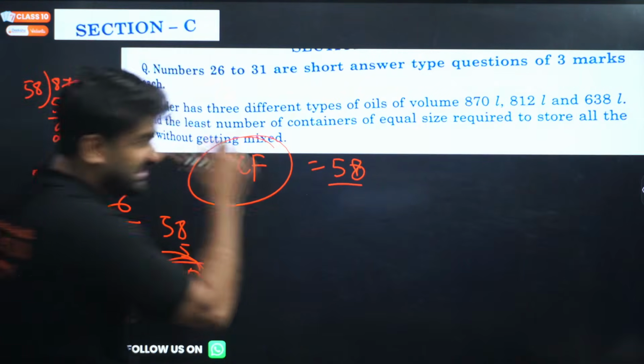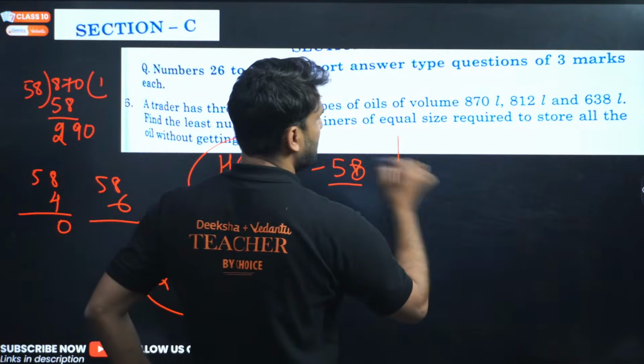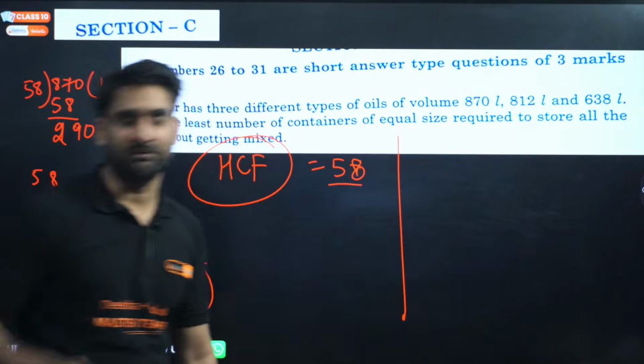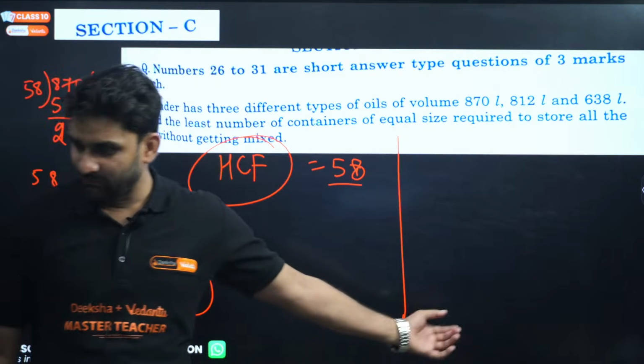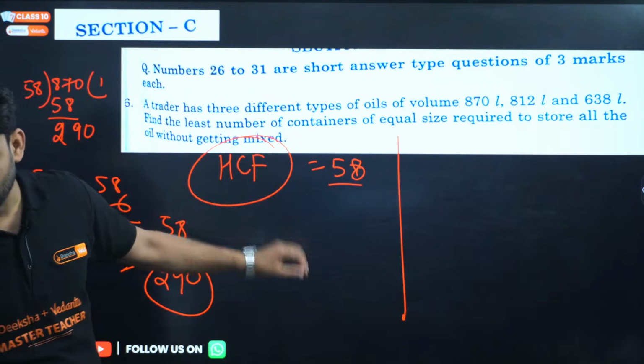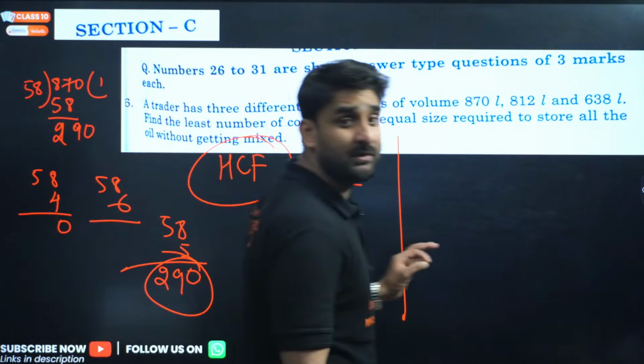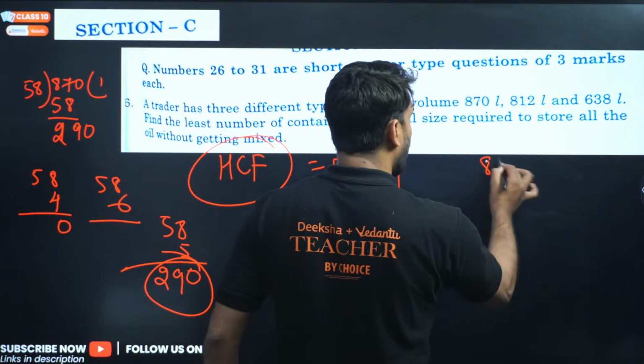58 is dividing all the numbers. So go and find the HCF, my dear. I think the answer will be 40. I can say 40 will be there. So it will take time. I need to solve other questions also. Can you solve this question?